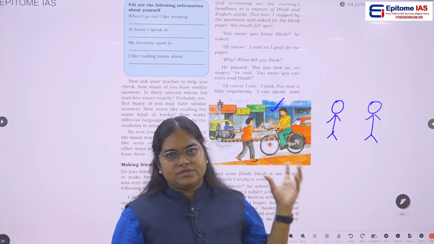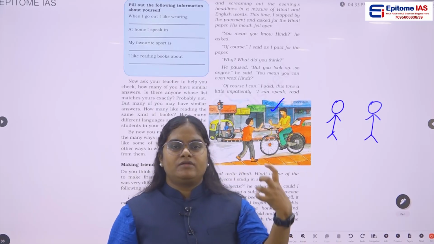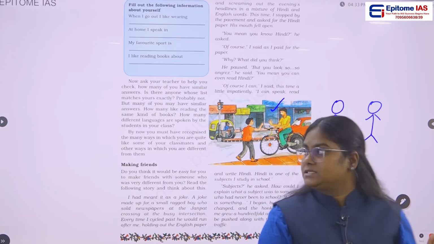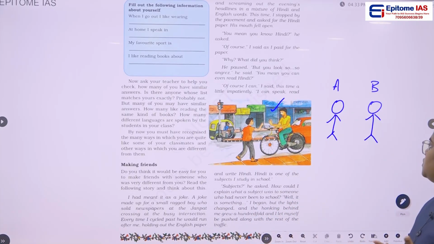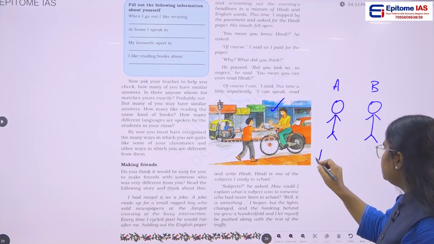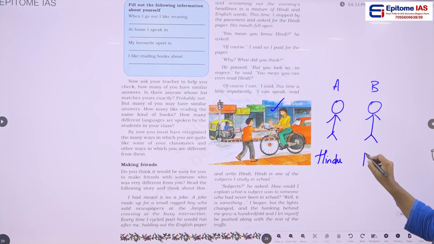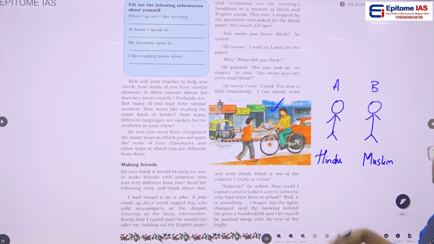We won't get into the story, but let us discuss what we can learn from it. Person A is a Hindu, whereas person B is a Muslim. Then what is another difference we can see in this story?